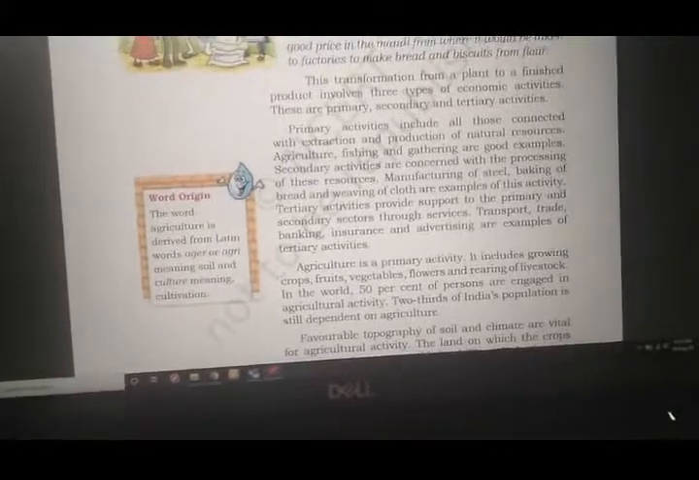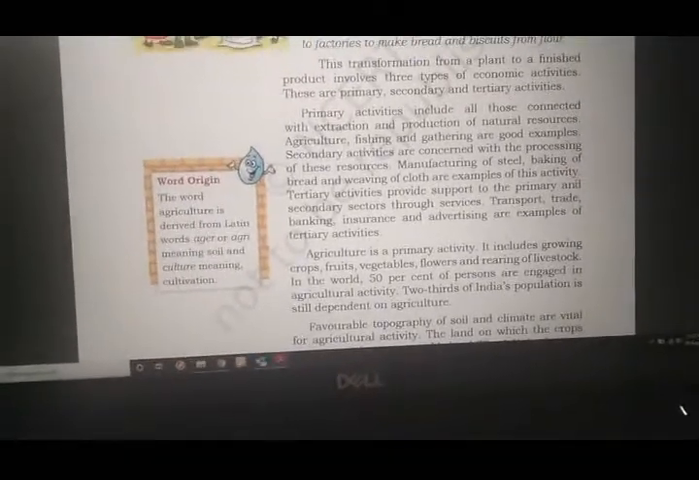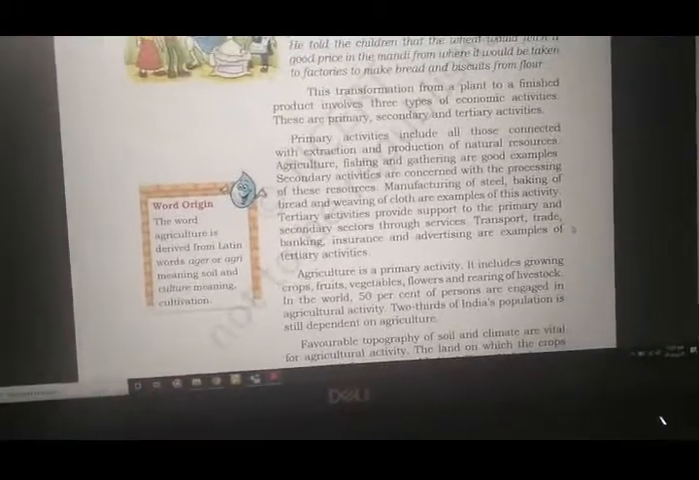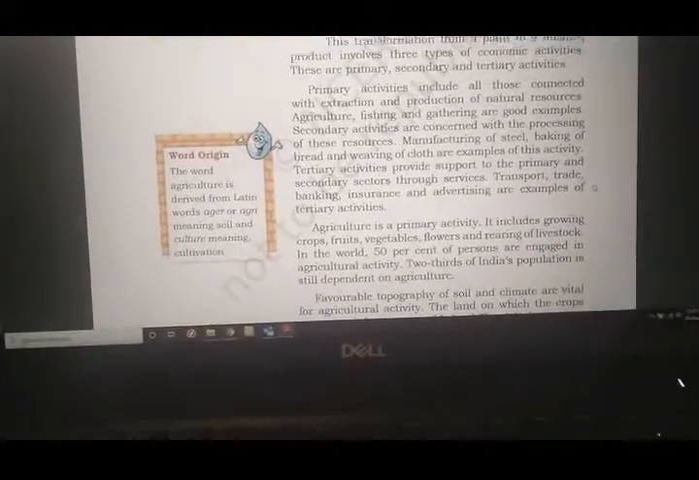So that means once your finished product is done, you have got the product, but then how to take it? You need to take these products to the market. So how will you take it? Through transport, through trade, through banking, insurance and advertising for them.